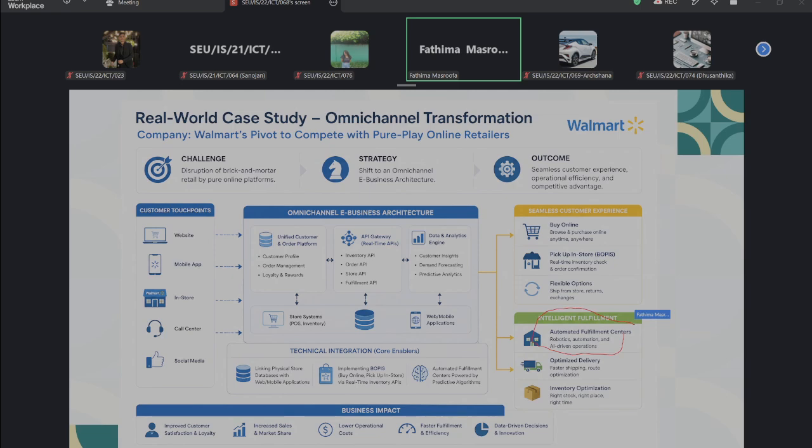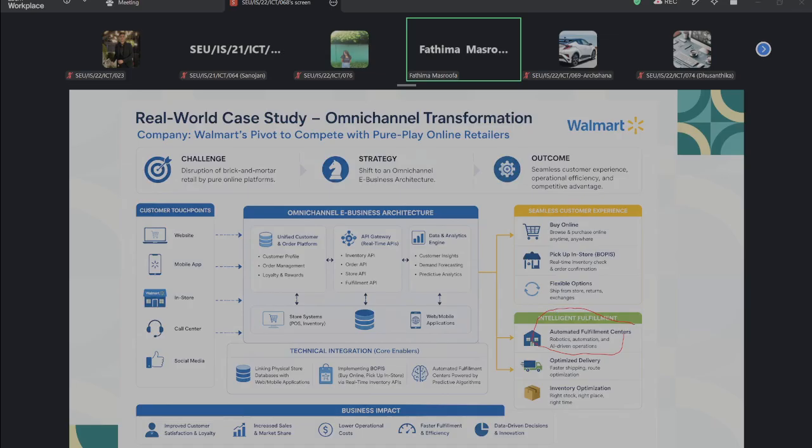For example, we can say that modern e-commerce normally uses technologies to help them manage large volumes of orders and fulfillment operations, right? So this is what we can tell that automated fulfillment centers normally are doing this kind of work, right?